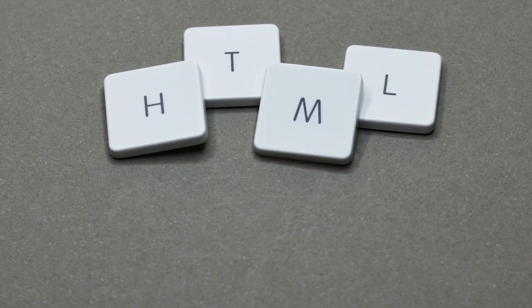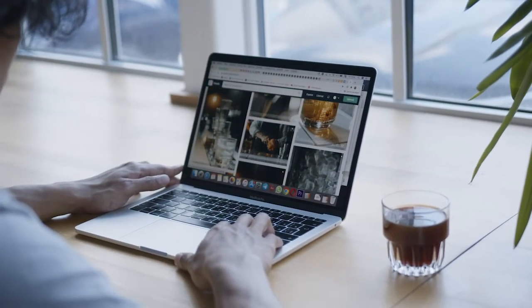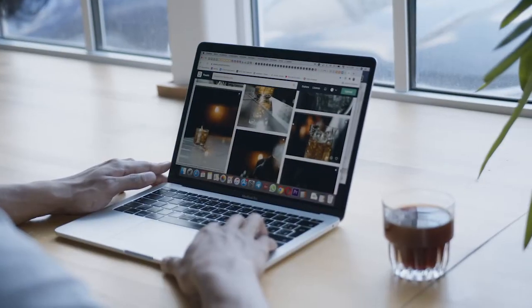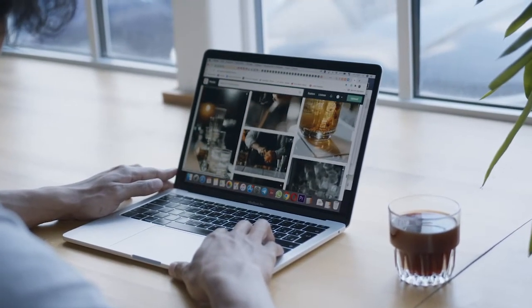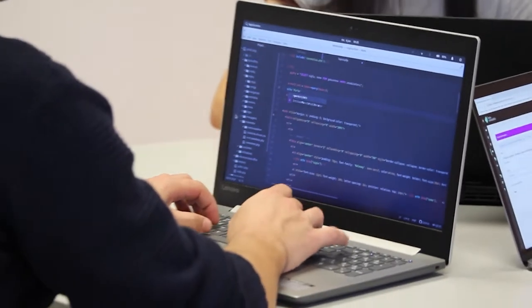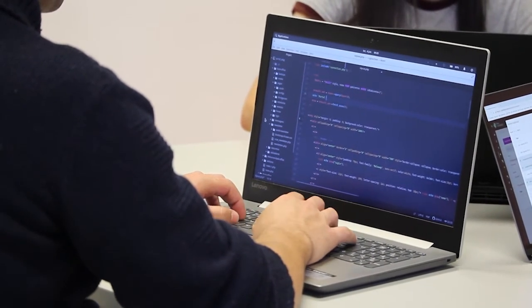First, HTML. What is HTML? HTML is the basic structure of any website, through which we can make the basic structure of any website. Second, CSS. CSS gives the color, look, and style. We can add colors to our website. Third is JavaScript. JavaScript is basically the brain of the website, which helps the website to function automatically.